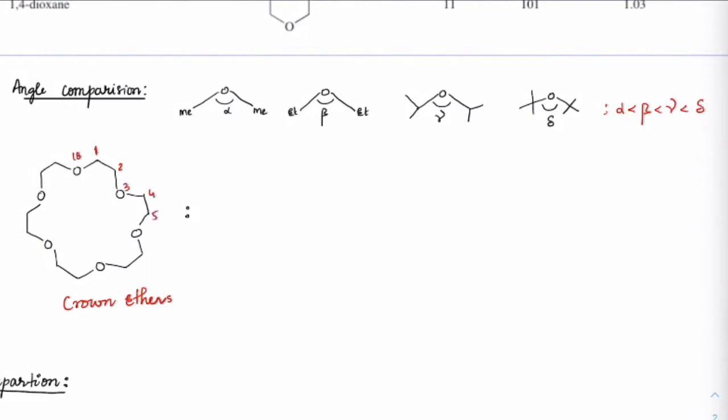I think you'll end up at 18 here. So first we show that there is an 18 membered ring, then we say it is a crown, and this crown is formed by how many oxygens? We can see it is 6. So 18 crown 6 represents an 18 membered ring with 6 oxygens present in it. And usually, whenever it is about crown ethers, the alkyl group should be the same throughout.